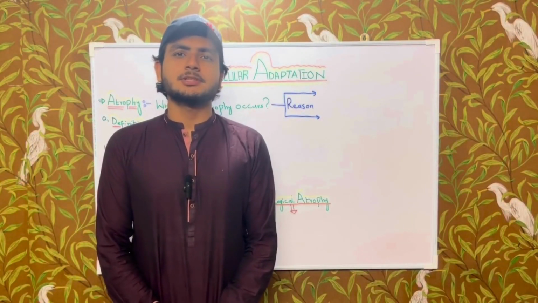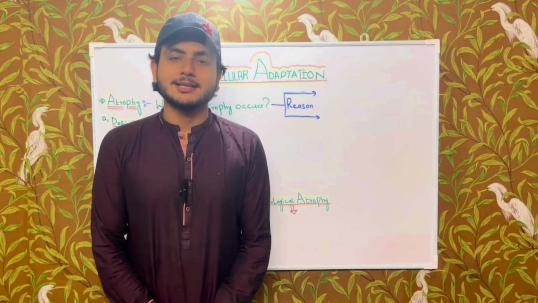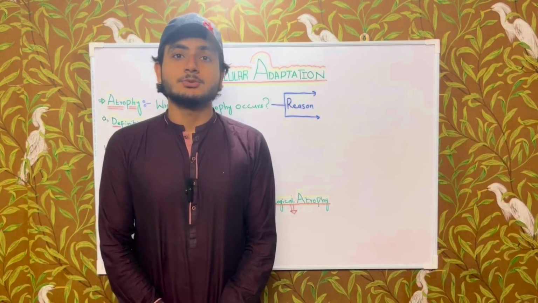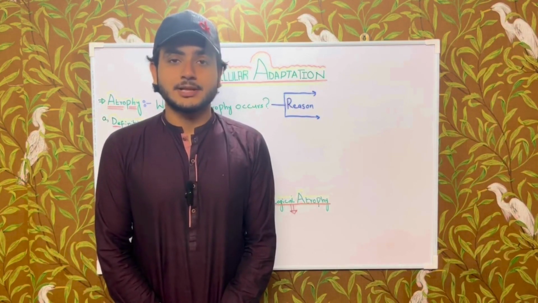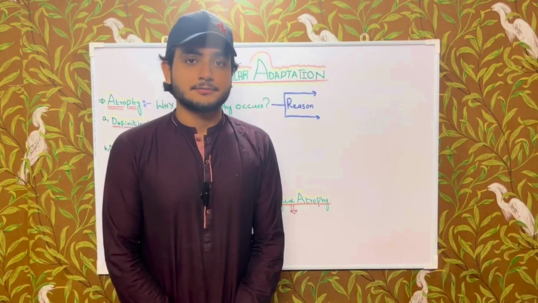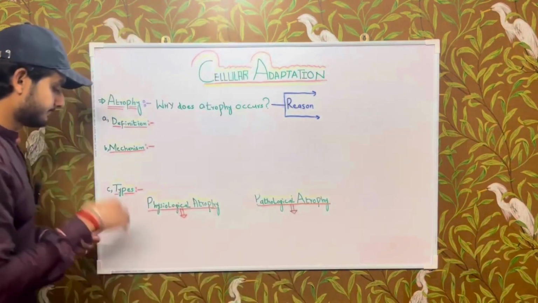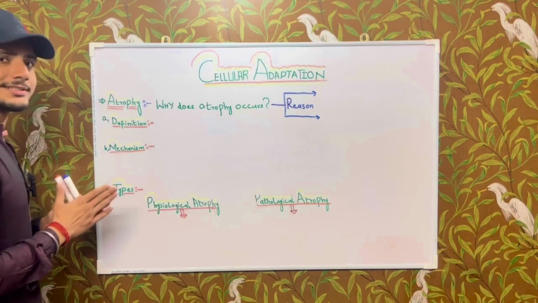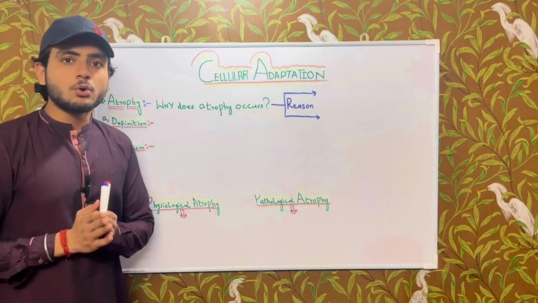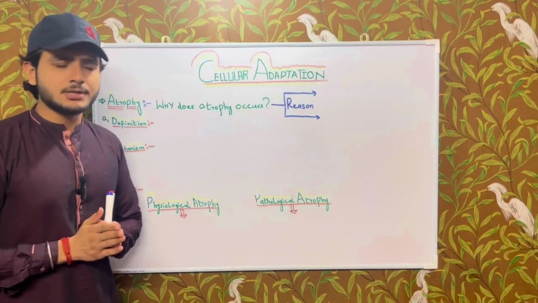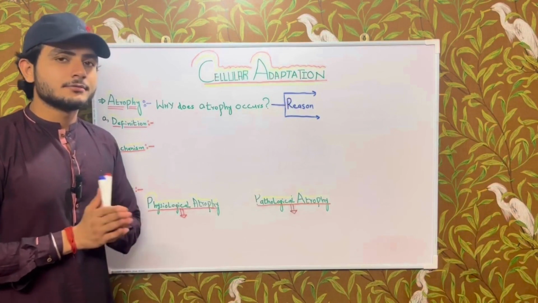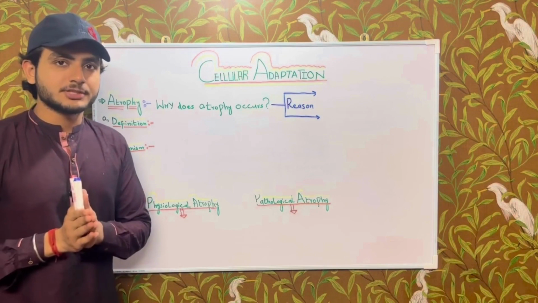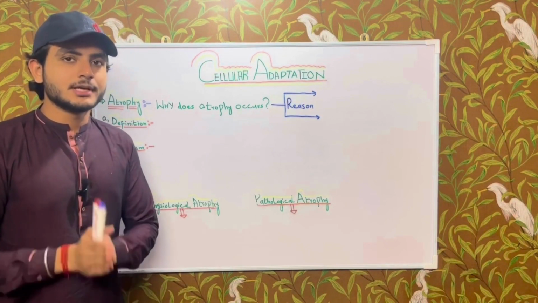In the previous video, we discussed cell injury. In this video, we'll be discussing cellular adaptations. So let's get started with the lecture. Okay, so we discussed the definitions of all those cellular adaptations. Now we're going to start with atrophy. We'll discuss all those cellular adaptations in much more descriptive form in this video.